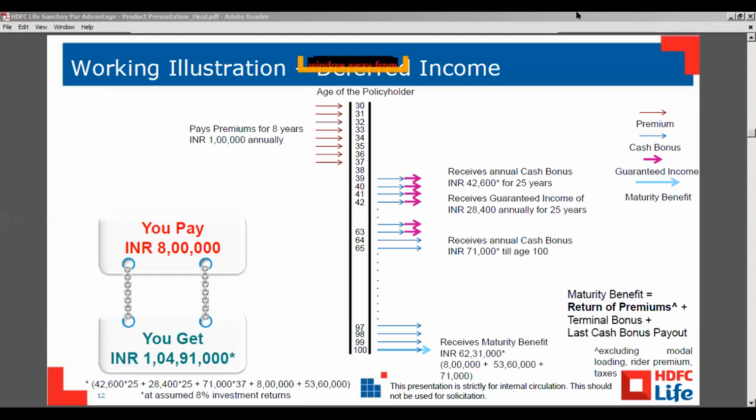Trupti, just to summarize, what we actually meant was that on a premium of 1 lakh rupees for 8 years, there is a guaranteed portion for a period of 25 years. Along with that guaranteed income, you would keep on receiving your cash bonus at whatever rate the company declares. Historically, we had previously declared it at 8%, and what Kanika wanted to say was that basis the PPT and basis the age, that cash bonus might differ. Yes, according to PPT. Why 8? Because of the 25 years. Okay. Great.